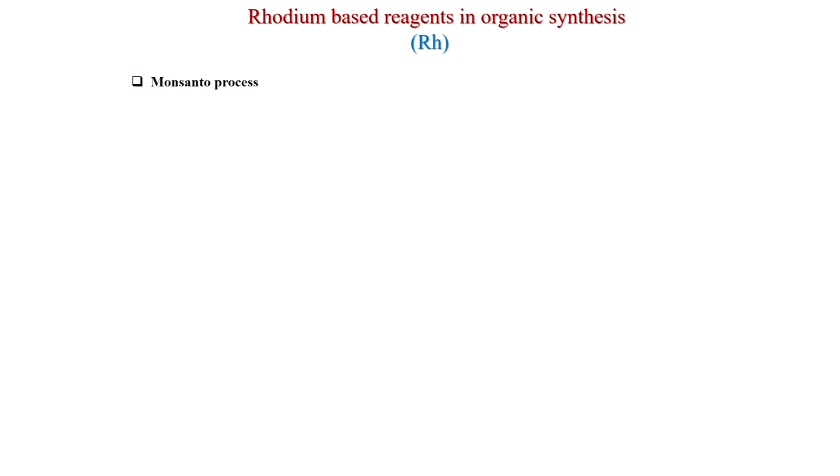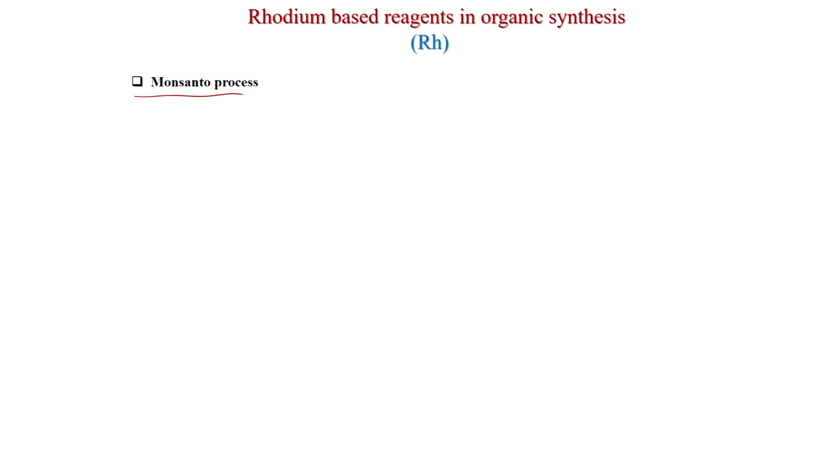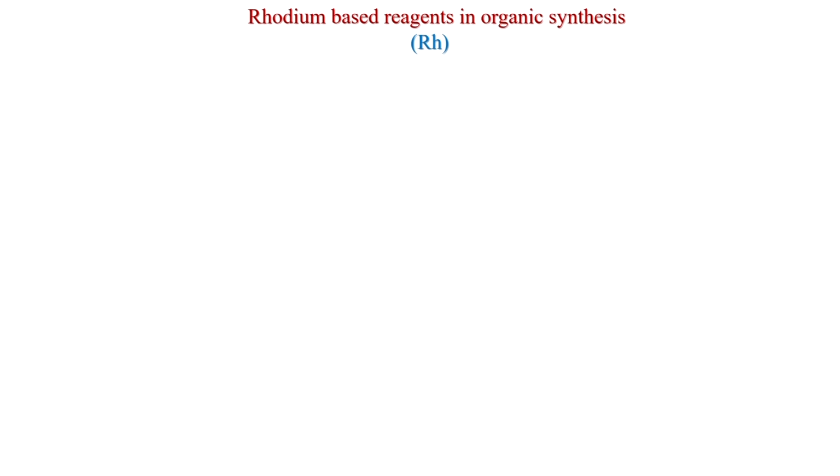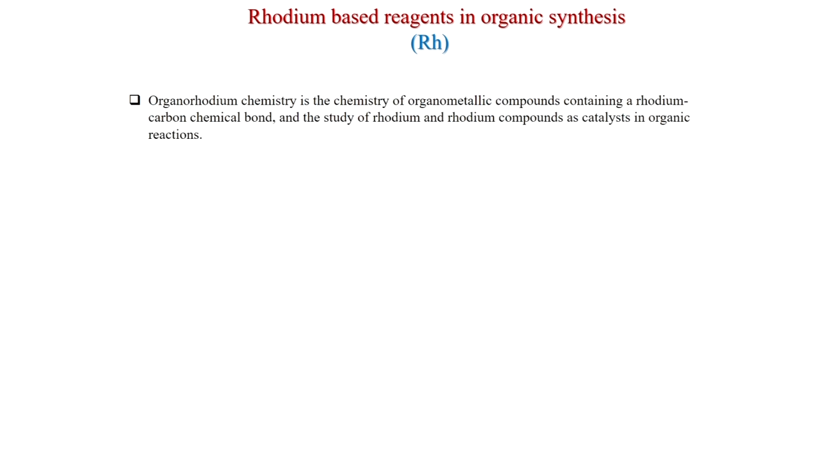So far we have seen the silver mediated synthesis. Now we will see rhodium based reagents in organic synthesis. So, first we will discuss the Monsanto process, then the Tennessee Eastman acetic anhydride process, then we will discuss cycloaddition reaction, and then we will discuss hydrosilylation reaction. So, organorhodium chemistry is the chemistry of organometallic compounds containing a rhodium carbon chemical bond, and the study of rhodium and rhodium compounds as catalyst in organic reactions.